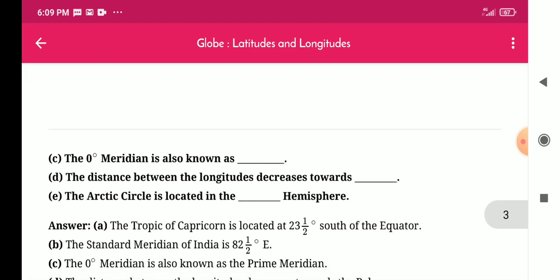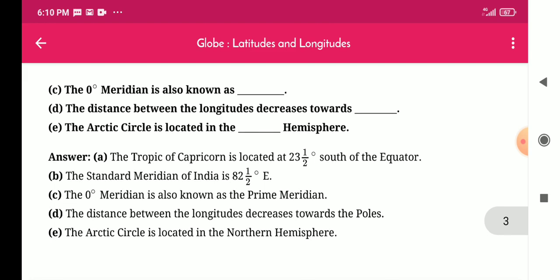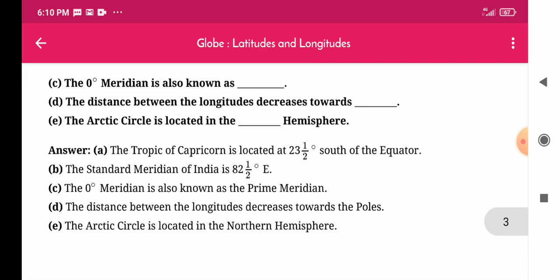C. The 0 degree meridian is also known as the prime meridian. D. The distance between the longitudes decreases towards the poles. E. The Arctic Circle is located in the northern hemisphere. Answer is northern.